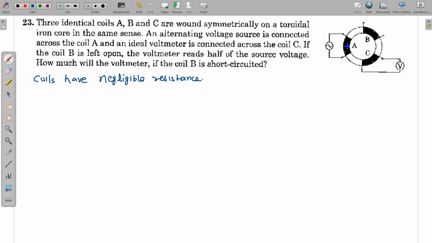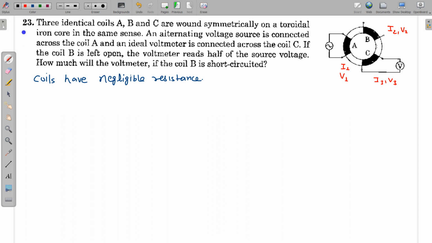Suppose I am denoting current in this coil using a symbol I1 and voltage across its terminal by a symbol V1. The similar symbols will be used for coil B, I2 and V2, and the symbols used for this coil are I3 and V3. So for the initial situation when this coil B is open, I am going to write the equation for coil number 1.